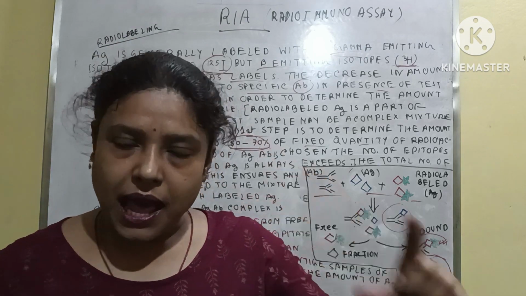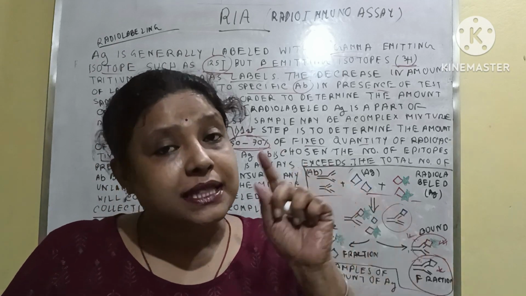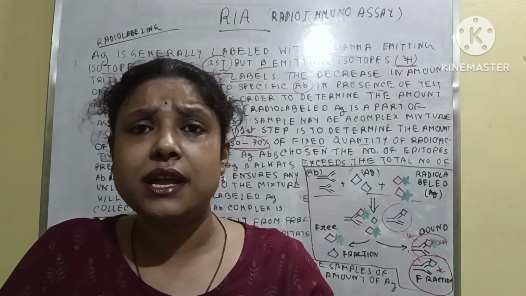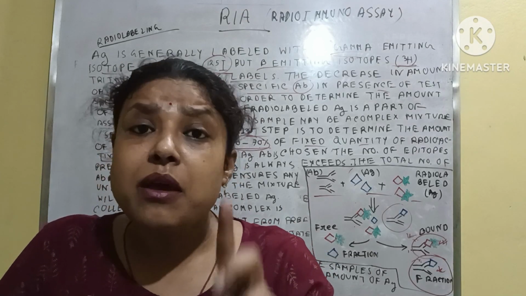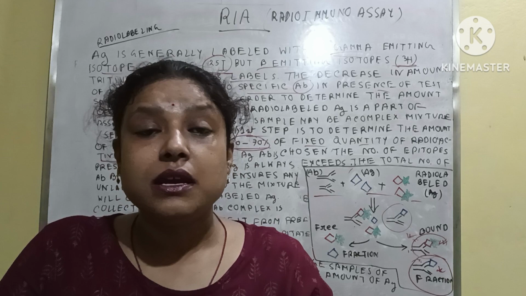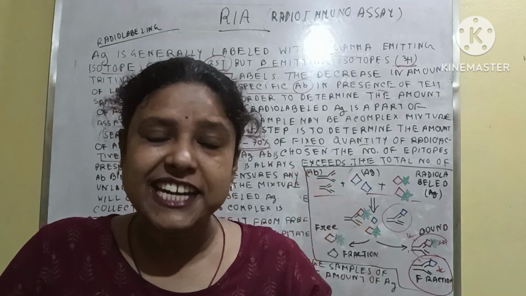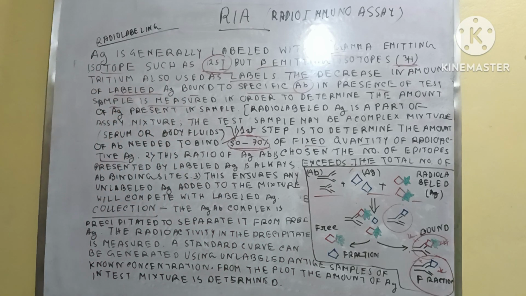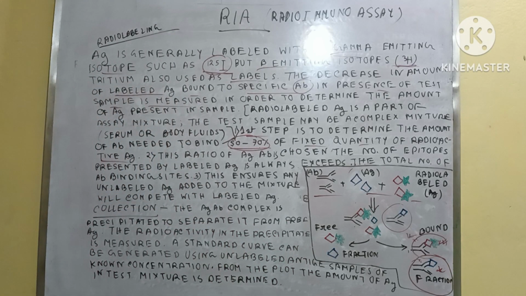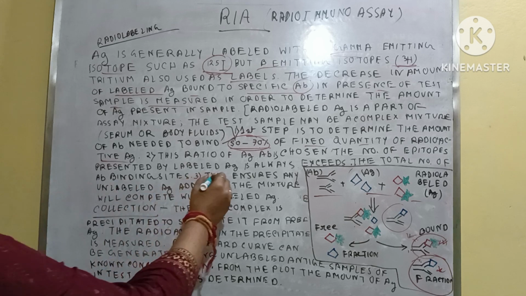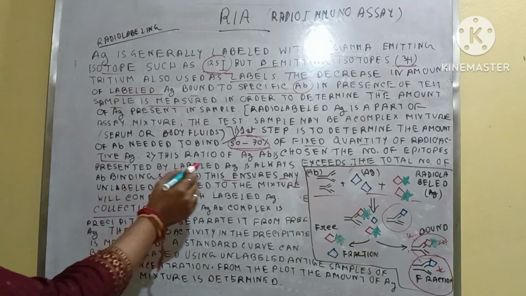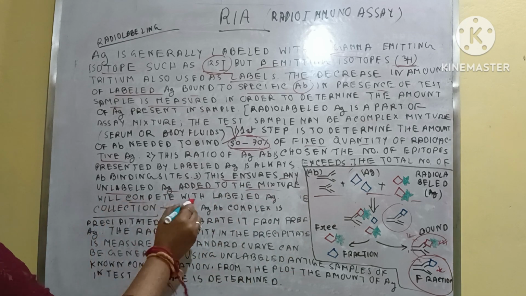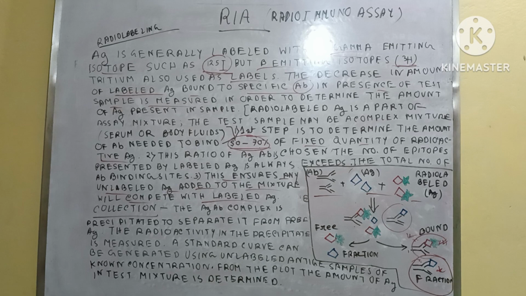The amount of antibody is very small, that's why the competition between the labeled antigen and the unlabeled antigen occurs, and that's why displacement of the radio labeled antigen is possible. Clear? This ensures that the unlabeled antigen in the mixture will compete with the labeled antigen.